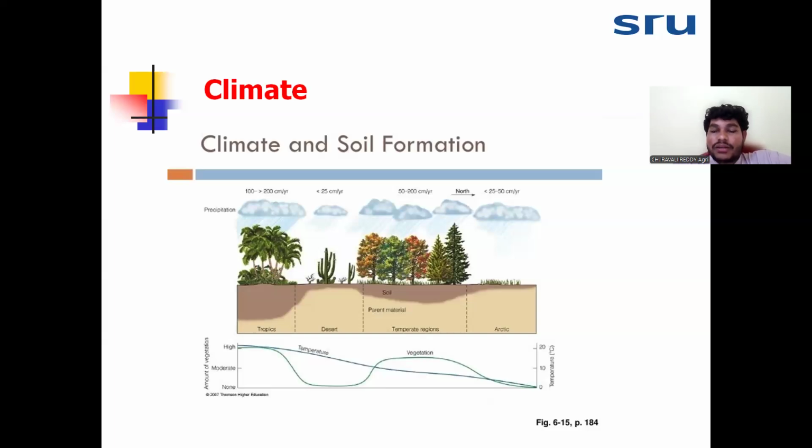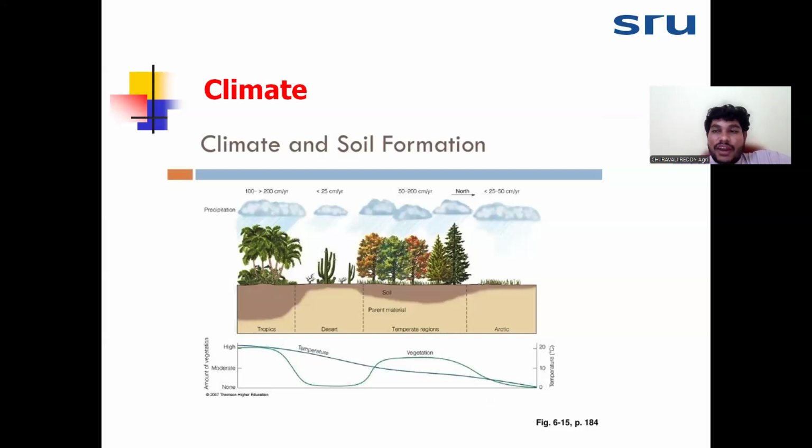Okay, complete soil development means that you will see the master horizons: A horizon, B, C, and R. But if you see the arid region only, you will see just the A horizon and B horizon. That is also incomplete development. So soil develops in the east area because of more rainfall. More rainfall brings the translocation of clay and other elements. It brings leaching and percolation of water, and this leaching and percolation are responsible for the development of complete horizons.